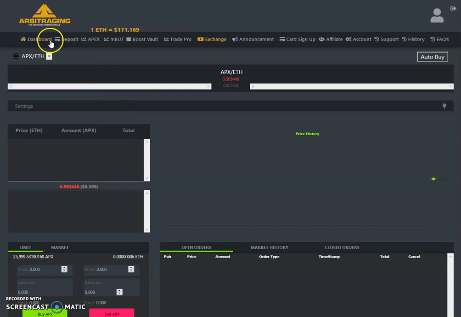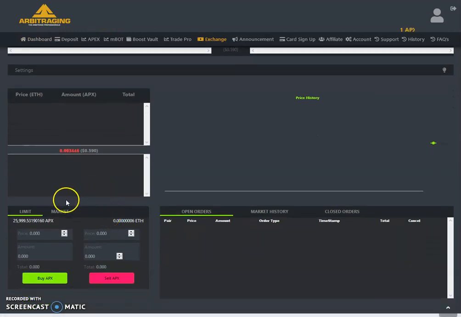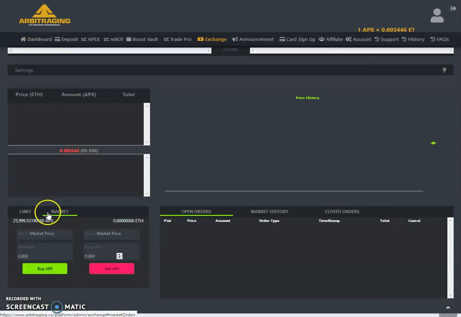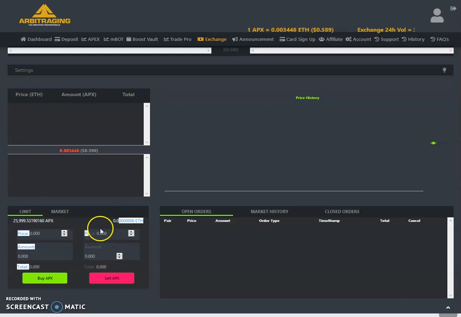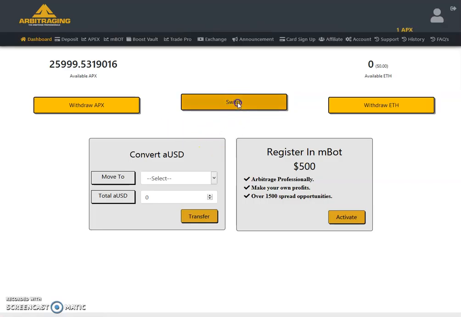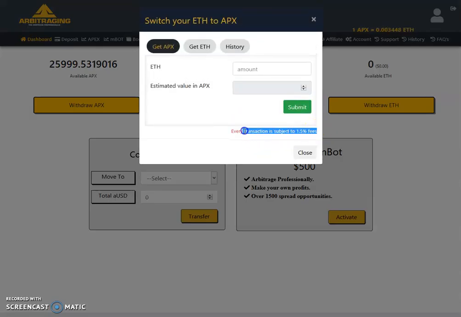The switch button is also one of the biggest news. Just in the switch button you need to make sure that you are aware that if you trade in the exchange, meaning you transfer your Ethereum to the exchange and trade it from there, you will save the 1.5% extra fees which you are paying. As you can see, here is 1.5% extra fees if you do it from the switch button. But if you do it directly from the exchange, you don't have to pay this 1.5% extra fees.